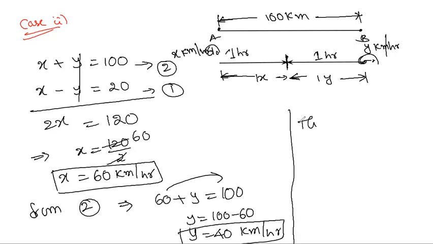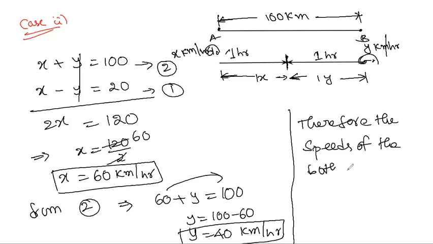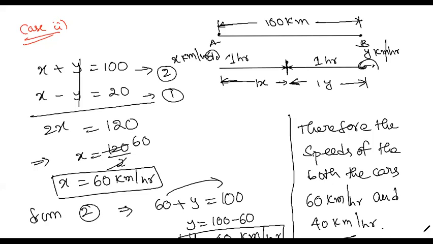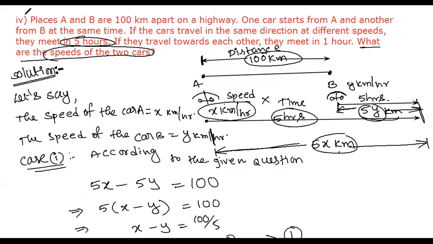Therefore, the speeds of both the cars are 60 kilometers per hour and 40 kilometers per hour. Very, very important. This is the speeds of both cars. Clear? This is the required answer. Take the screenshot or write it down. Very important question it is.